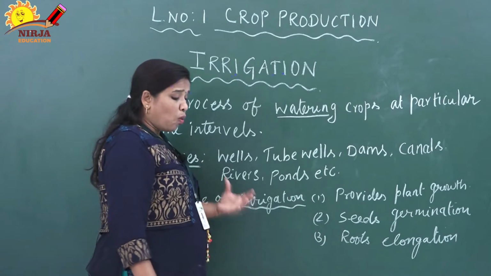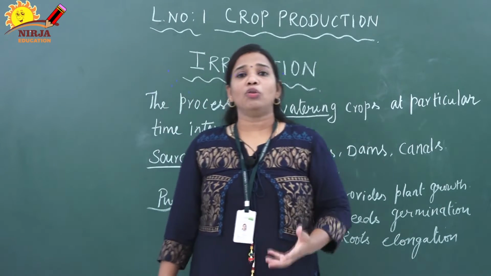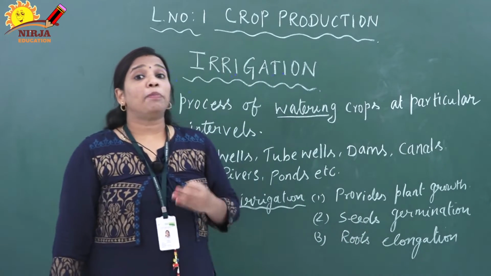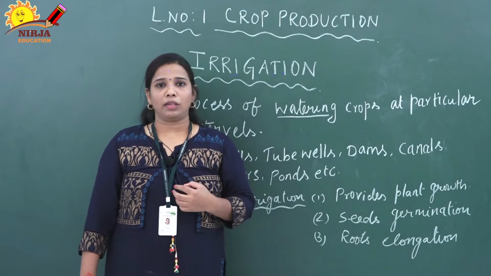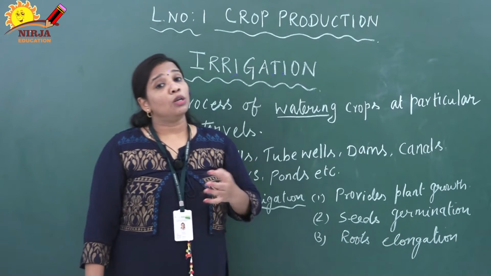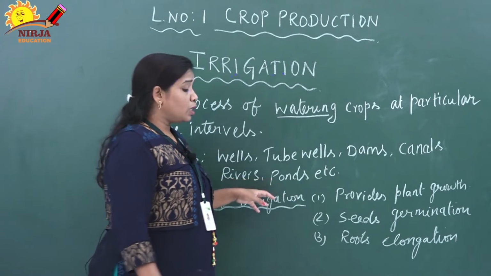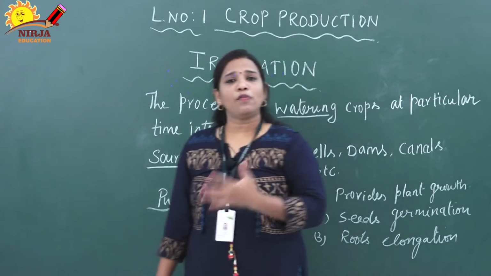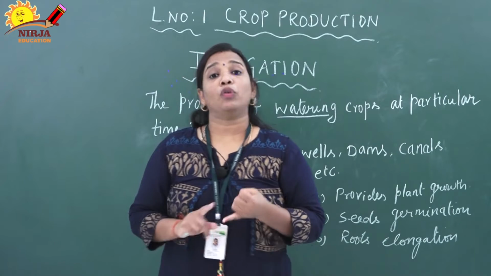Next, why do we need irrigation, why do we want to add water? As we all know, water is a precious substance, it is a solvent, and it acts as a solution also. Water provides for all the physical activities of the plant, like photosynthesis.